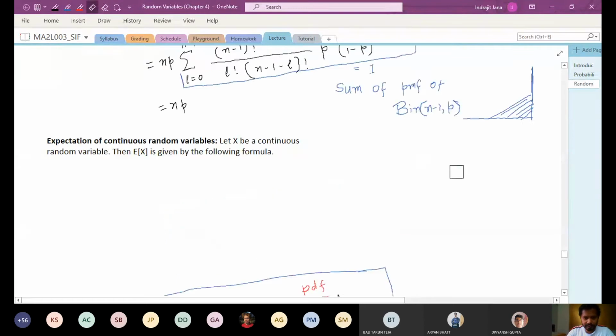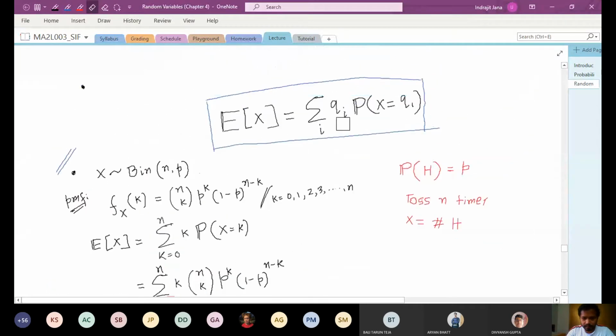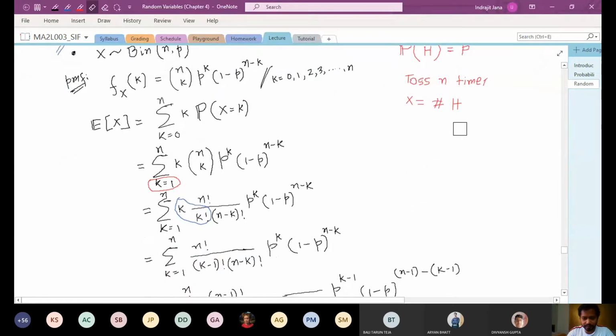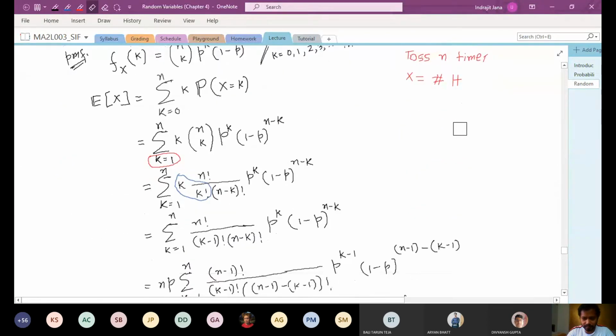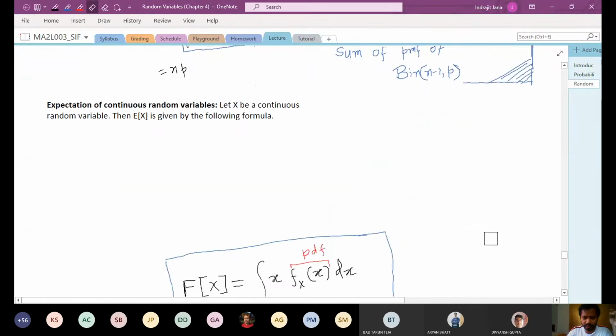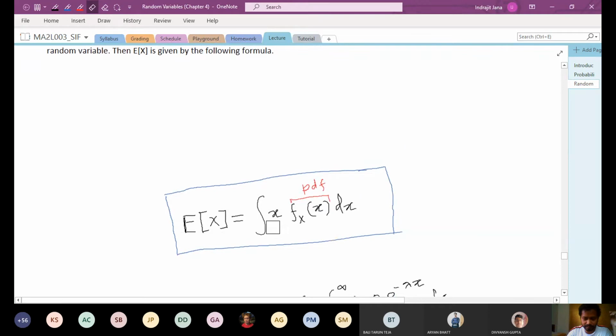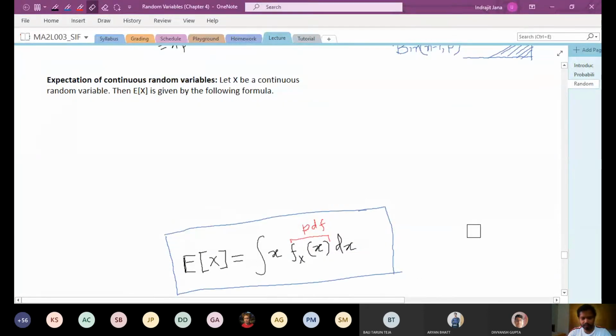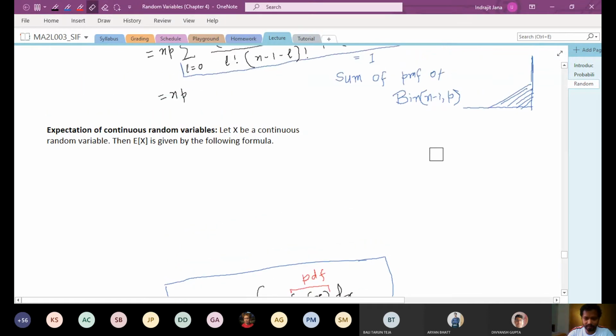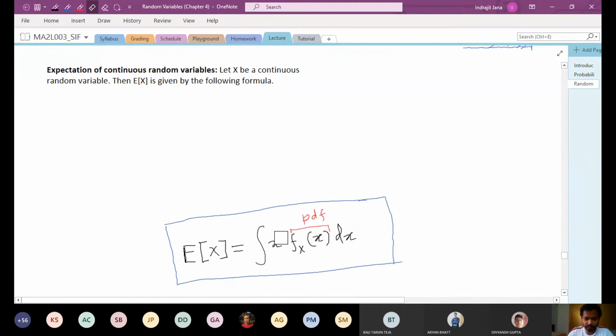In the discrete case, the formula was the values times the probabilities, and in the continuous case we have a similar thing, which is values times the density function. Because in the continuous case, we do not have probability, we have only the density function. So it is the values of the random variable, which is x, times the probability density function. In the discrete case we have summation, and in the continuous case we will always have integration. So that is the only difference: the discrete case has a probability mass function and summation, and the continuous case has a density function and integration.